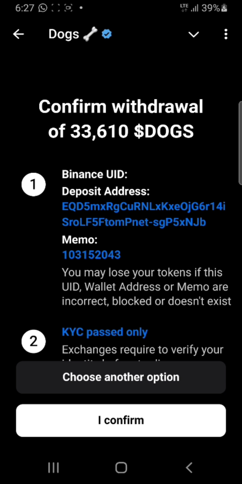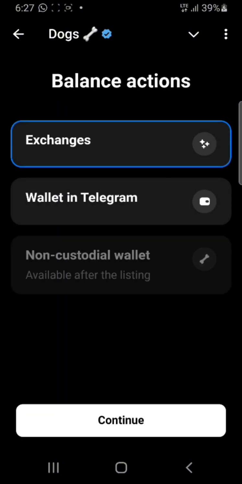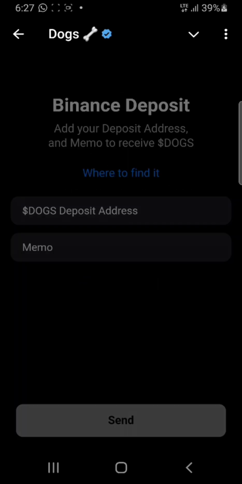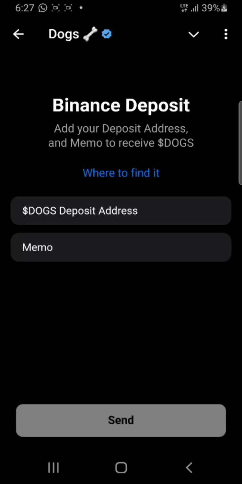So it's telling us to choose another exchange. I don't know. Okay, let's just choose another exchange then. It's still the same thing though. But anyway, since I was using another exchange before, I'm clicking on choose another exchange again. So leave it on Binance, click on send. Yes, I have Binance, and then we deposit the address and memo just like we did before. So I'm just going to go to Binance and put in all these details, and then we move on from there.